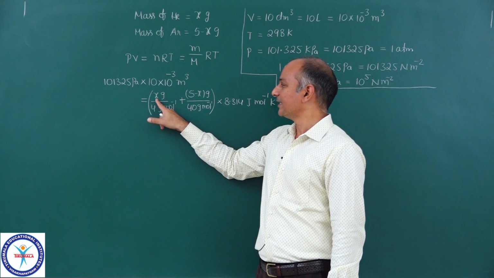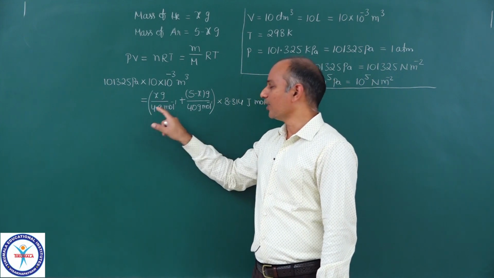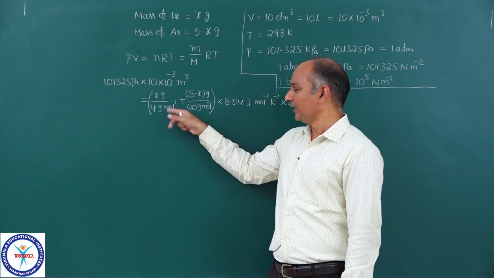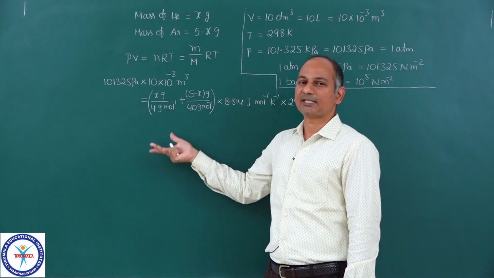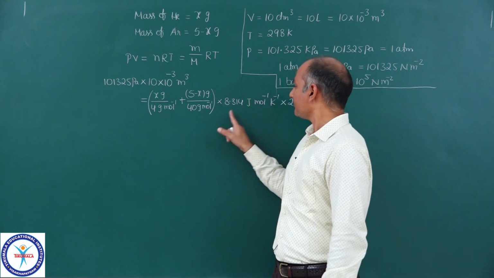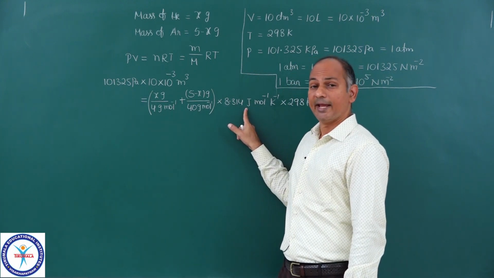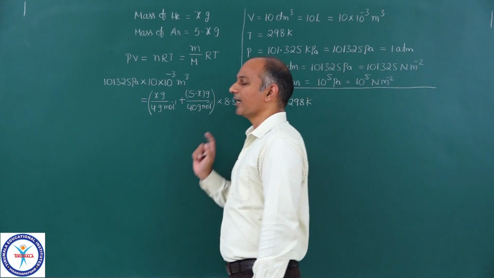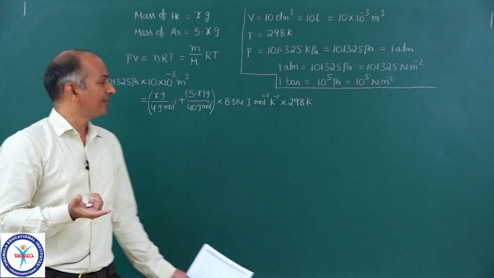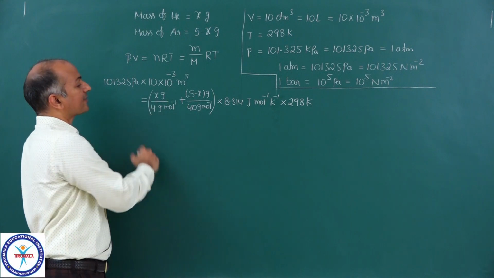X into 10 power minus 3 kg, 4 into 10 power minus 3 gram. So 10 power minus 3 and 10 power minus 3 get cancelled. And R in joule per mole per Kelvin, 8.314. Now you can calculate the X value. Everything else is known to you except X.